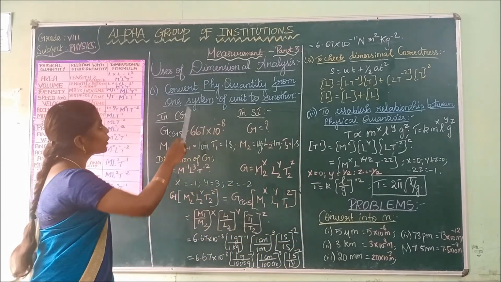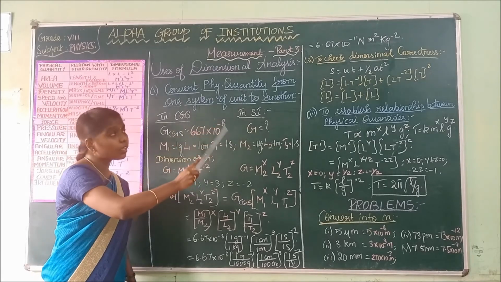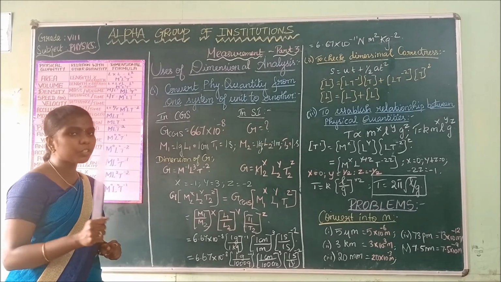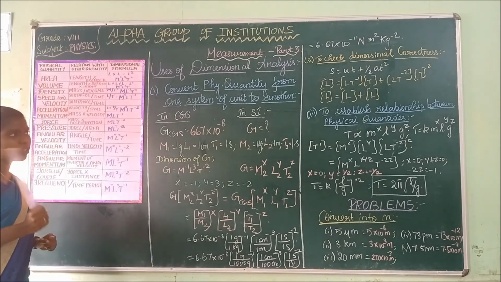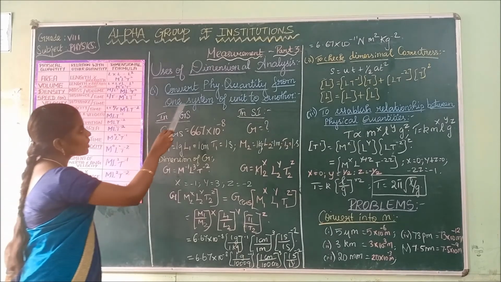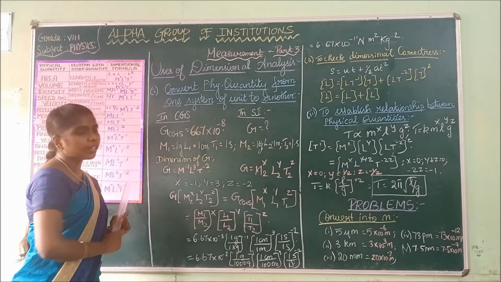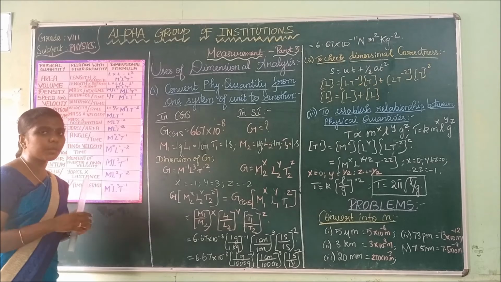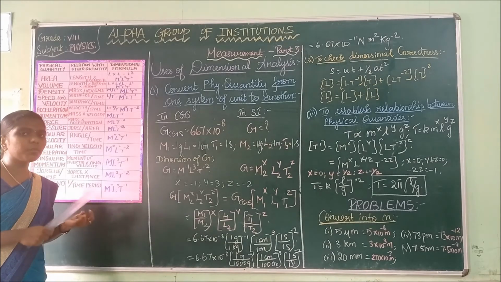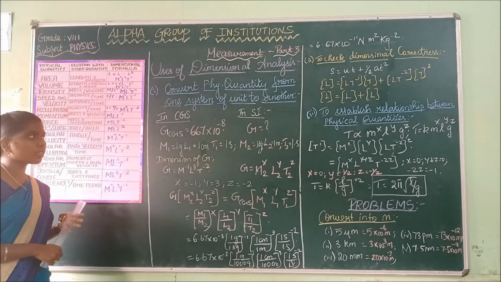Dimensional analysis is used to convert a physical quantity from one system of unit to another, to check the dimensional correctness, and to establish the relationship between physical quantities. First, it is used to convert a physical quantity from one system of unit to another. Consider two systems, namely the CGS system and the SI system. What is CGS? Centimeter, gram, second system, and the standard international system.